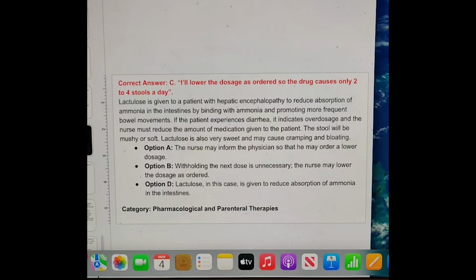So lactulose is given to a patient with hepatic encephalopathy to reduce absorption of ammonia in the intestines by binding with ammonia and promoting more frequent bowel movements. If the patient experiences diarrhea, it indicates overuse, and the nurse must reduce the amount of medication given to the patient. The stool will be mushy or soft. Lactulose is also very sweet and may cause cramping and bloating. That's part of pharmacological and parenteral therapies, which is the second largest section on the NCLEX at 13 to 19%.